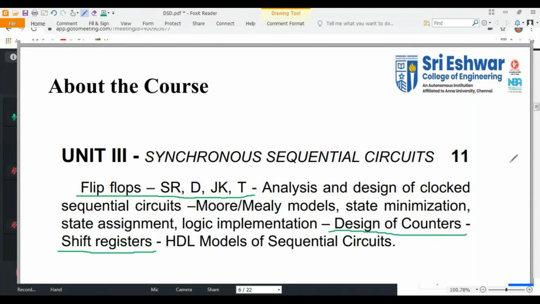Please all of you note down the test portion from our unit number 3: flip flops, then types of flip flops, SR, D, JK, T, then design of counters. Next one, the shift registers.